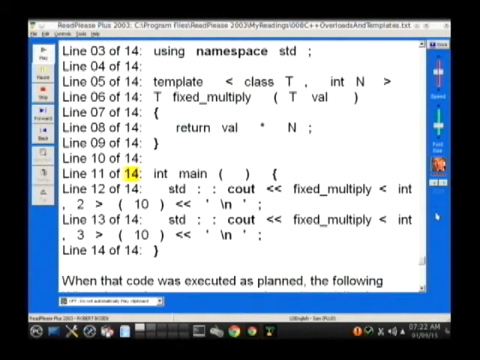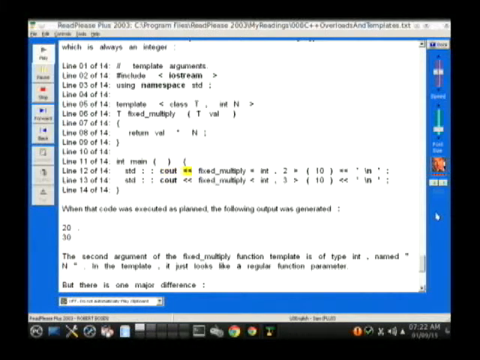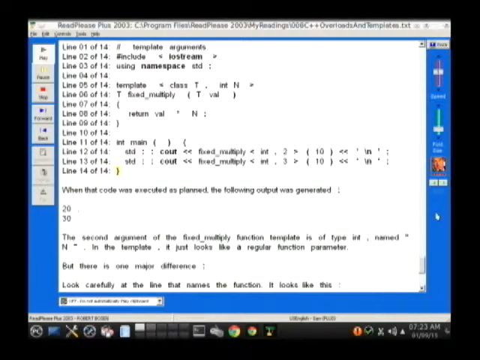Line 11 of 14: int main() {. Line 12: std::cout << fixed_multiply<int, 2>(10) << '\n';. Line 13: std::cout << fixed_multiply<int, 3>(10) << '\n';. Line 14: close curly brace.